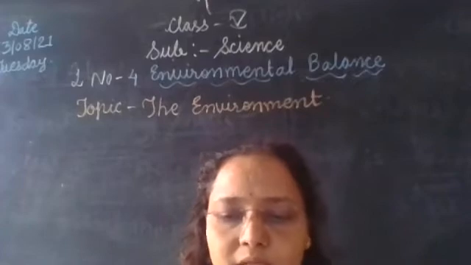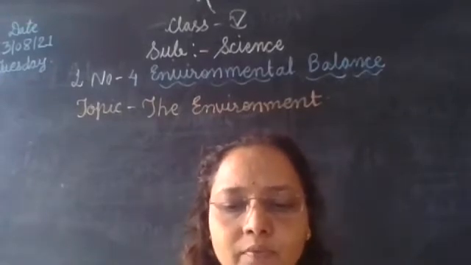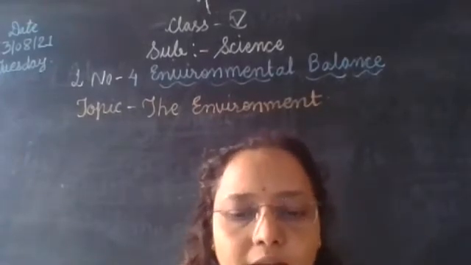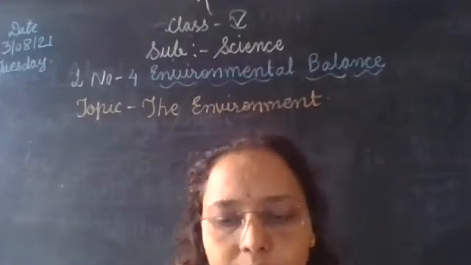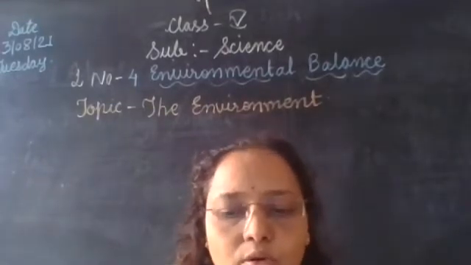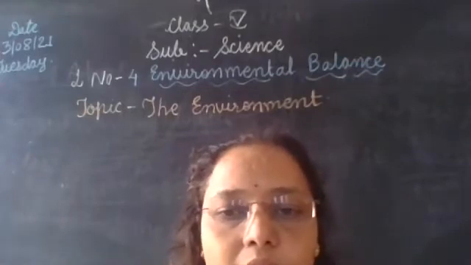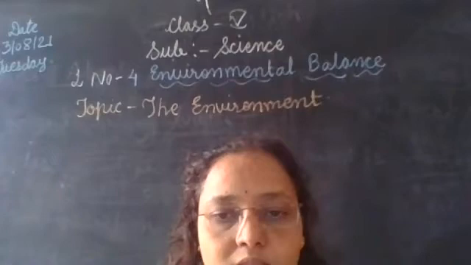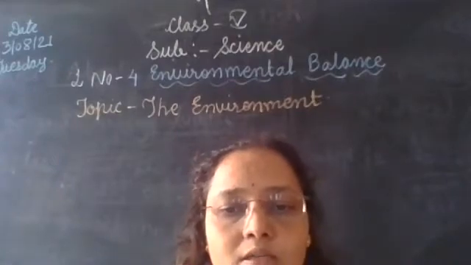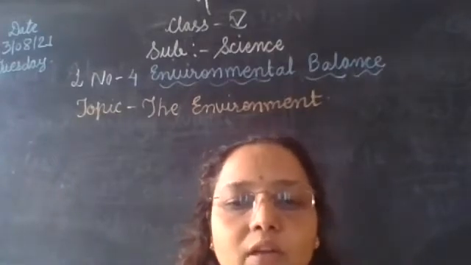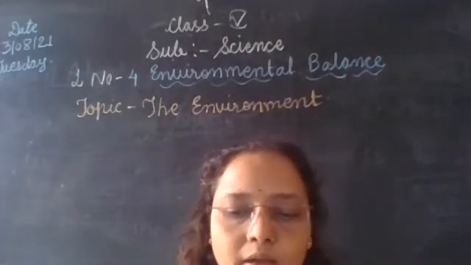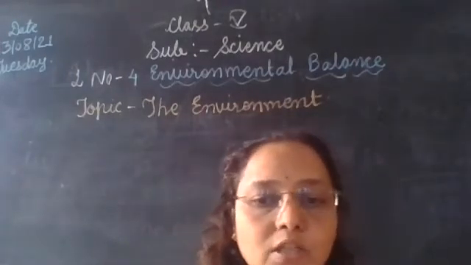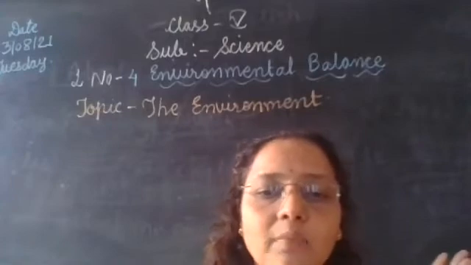Environment means the surroundings which affect the life of the organism. They are together known as their environment. It includes many components, living as well as non-living, that we call the biotic components as well as abiotic.